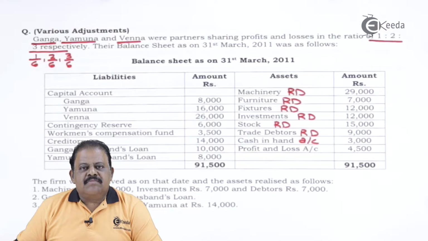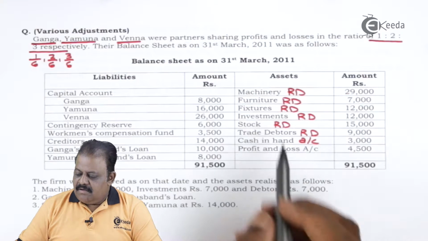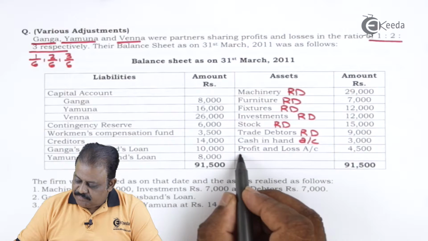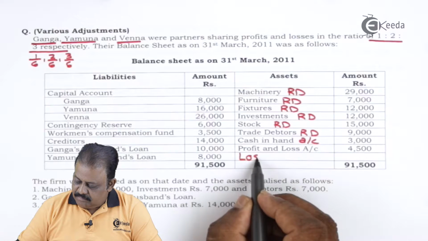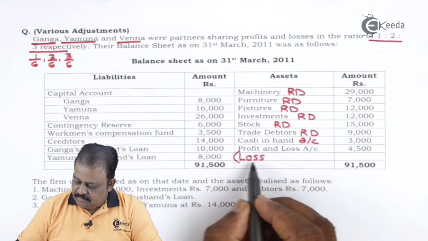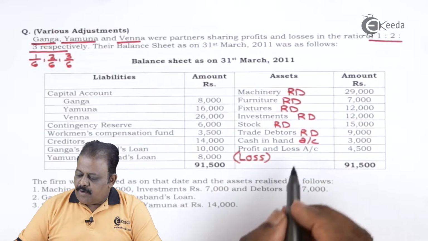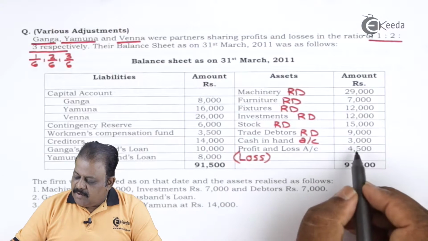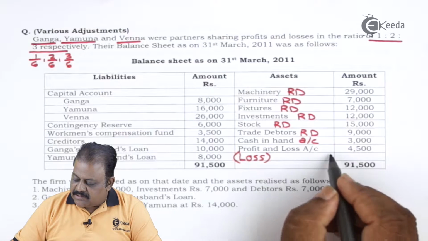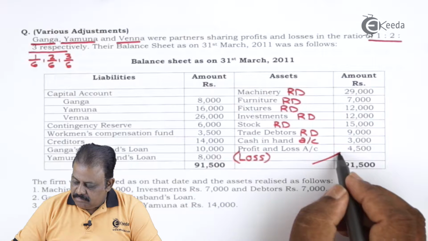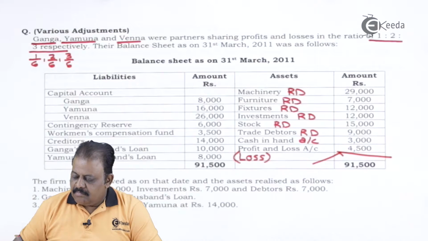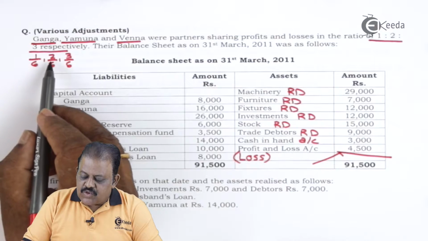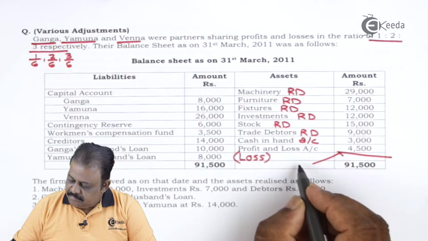Profit and loss account, this is recorded on asset side, so this is a loss. That is profit and loss account having debit balance. This will be divided among three partners in their profit sharing ratio 1:2:3.